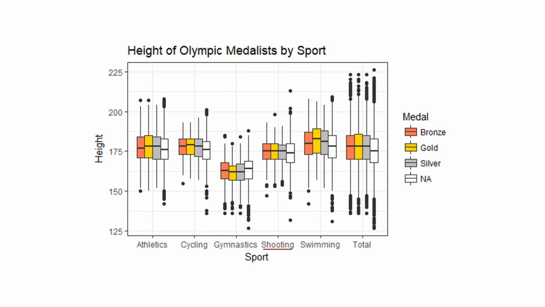And with shooting, we can see that, maybe as expected, height is practically irrelevant, as we see a very similar spread both for medalists and non-medalists. And in total, combining all 66 sports, we can see that actually the motto holds perfectly true. The box plots again almost perfectly outline a podium, and medalists are on average quite a bit taller than non-medalists.